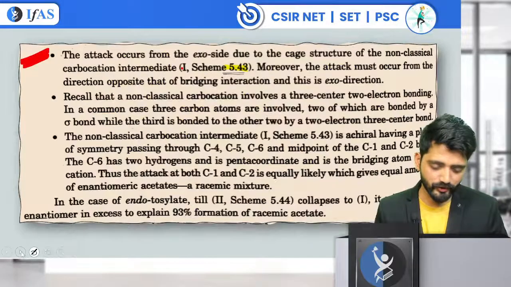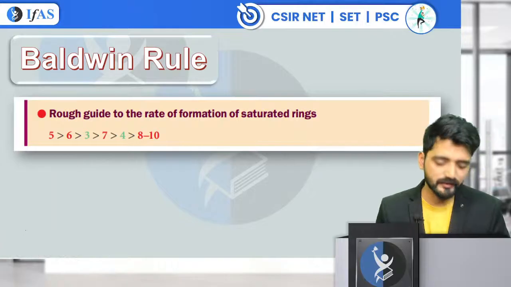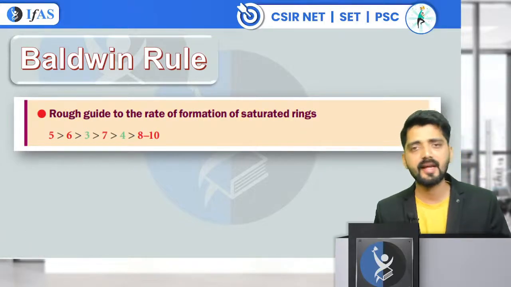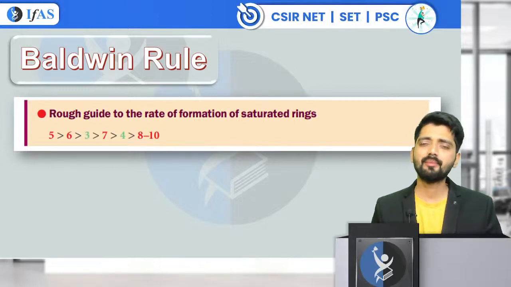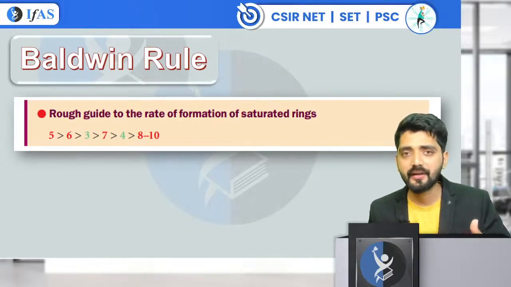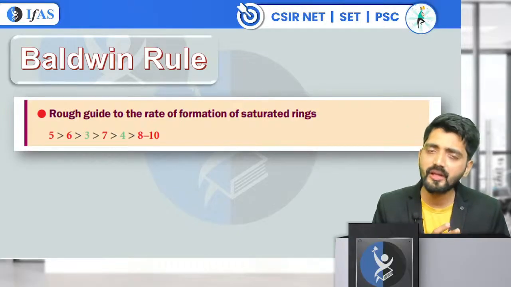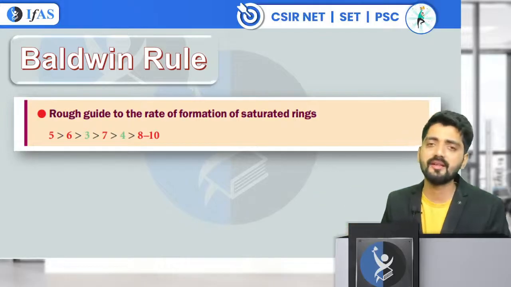Good morning, Karishma. Very good morning. We have gone through these concepts we have discussed. Now, since there is a small rule called the Baldwin rule, I will be discussing this and then I will be coming on the question part. See, Baldwin is a simple rule that tells you about what is going to be the rate of cyclization. It means whether a five-membered ring will be cyclizing fast or whether a six-membered ring is going to cyclize fast.